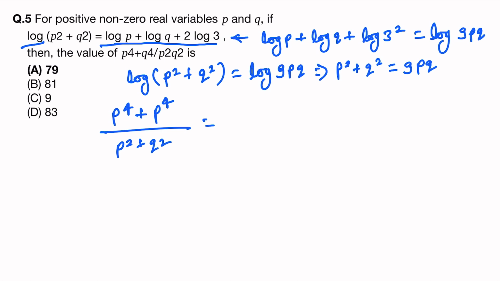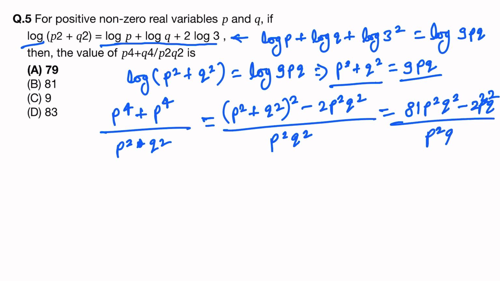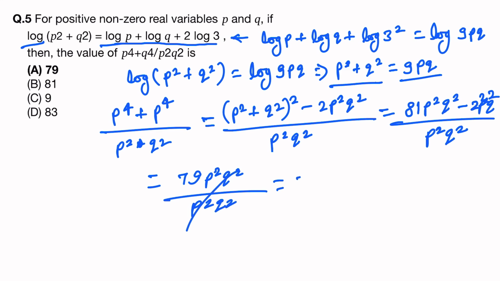So p to the power 4 plus q to the power 4, we can write as (p square plus q square) whole square minus 2 p square q square, divided by p square q square, no? So p square plus q square has been given. This will be 9pq, so its square will be 81 p square q square, minus 2 p square q square, divided by p square q square. So 81 minus 2, 79 p square q square divided by p square q square. So its answer will be 79.